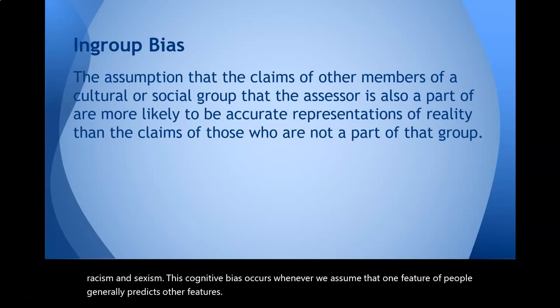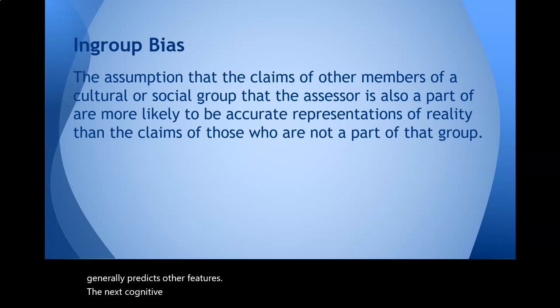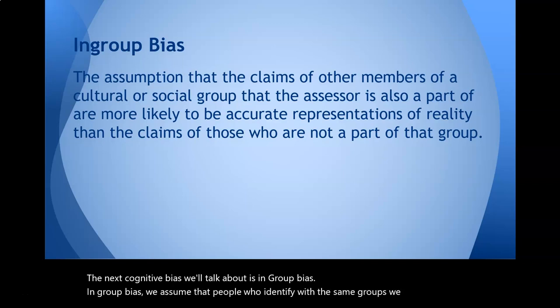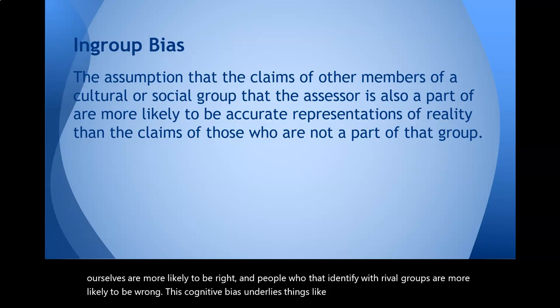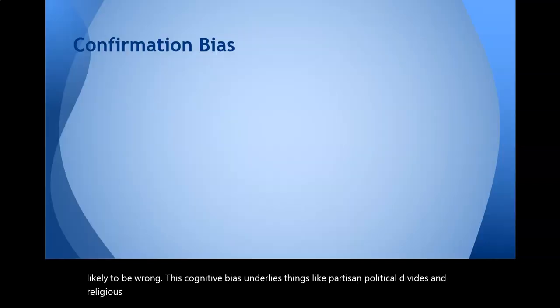The next cognitive bias we'll talk about is in-group bias. In in-group bias, we assume that people who identify with the same groups we identify with ourselves are more likely to be right, and people that identify with rival groups are more likely to be wrong. This cognitive bias underlies things like partisan political divides and religious schisms.